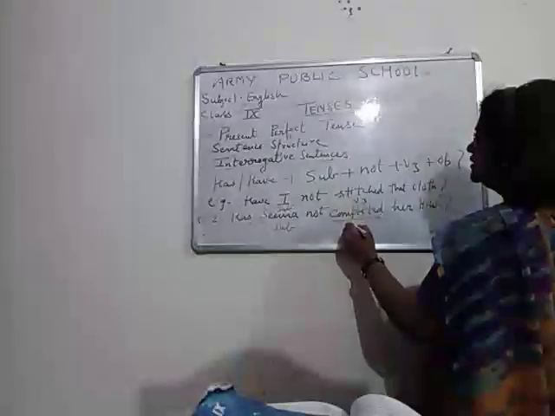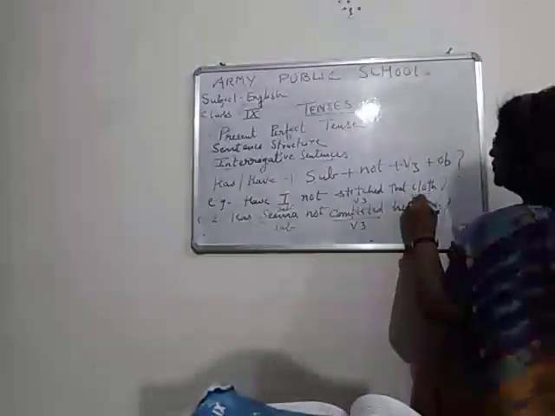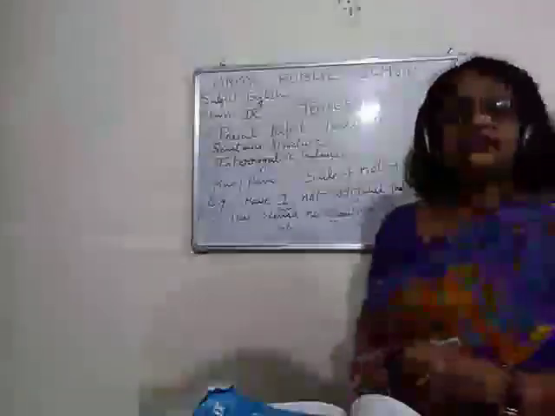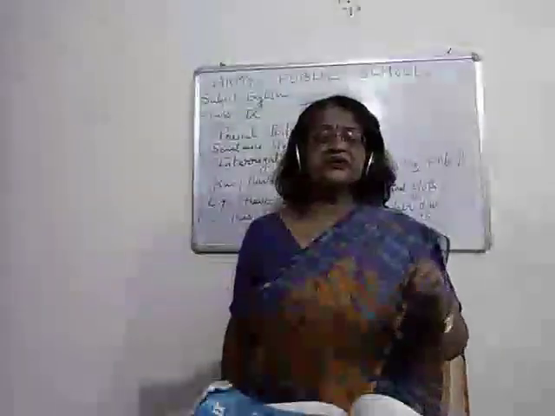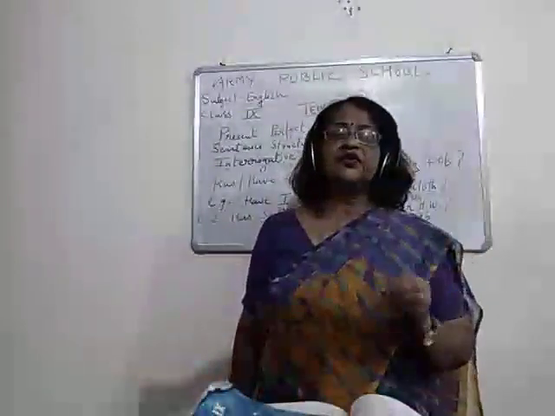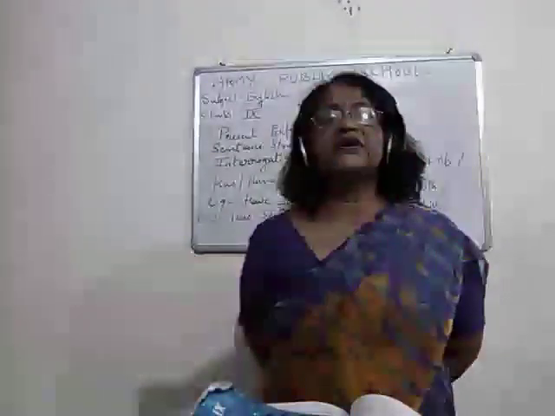This is also completed, also the third form of the verb, and this is object. Children, sometimes you should remember, sometimes the object is not given. Okay, but the subject is a must, because if the subject will not be there, you won't be able to write has or have. So subject is a very important thing.